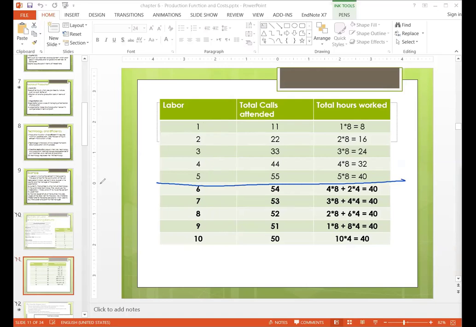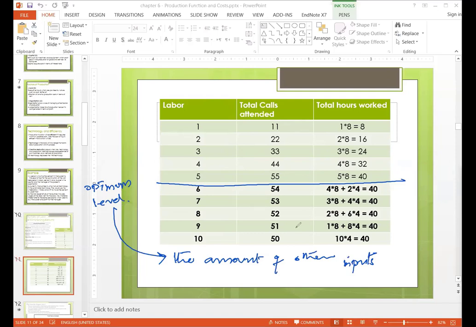This point is called the optimum level. This is the optimum level. And the determinant of that level is the amount of other inputs.